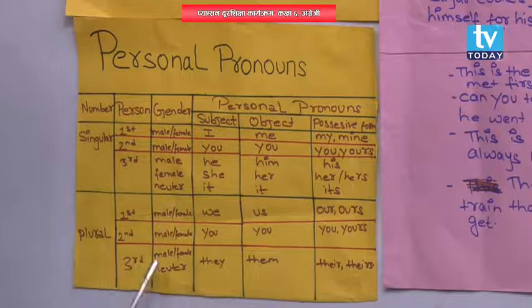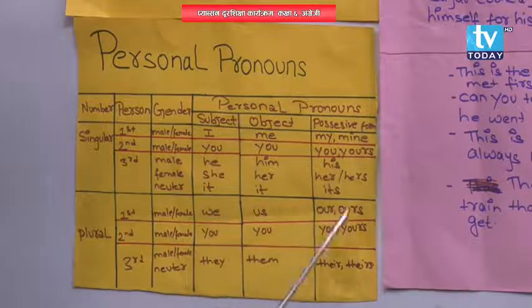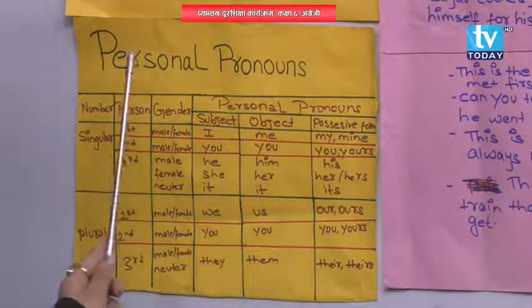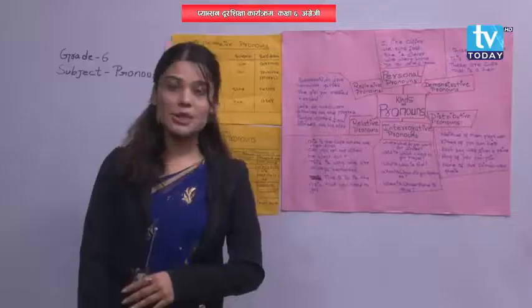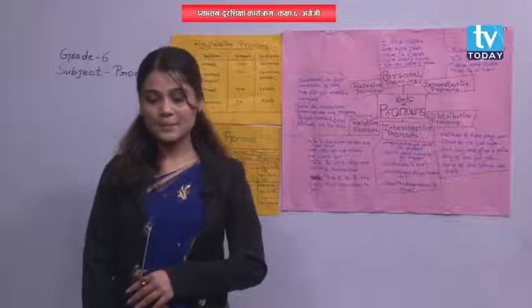Third person, male, female, and neuter: subject they, object them, possessive form their, theirs. These are a few personal pronouns. Personal pronouns can be in singular form as well as in plural form. Did you get me, my dear students?